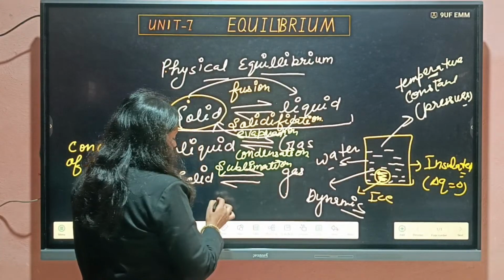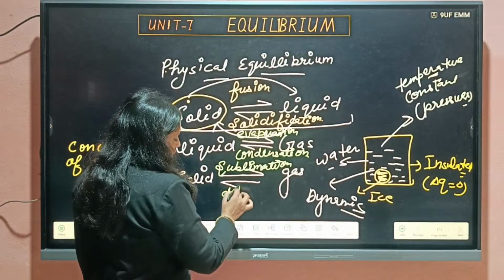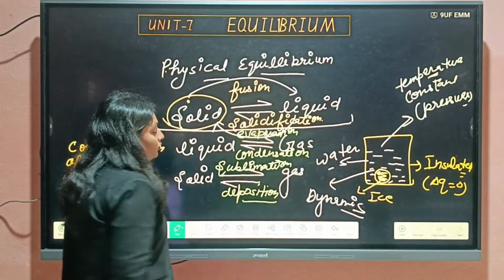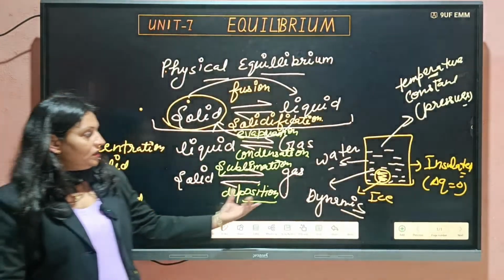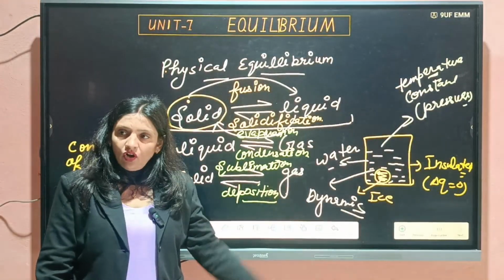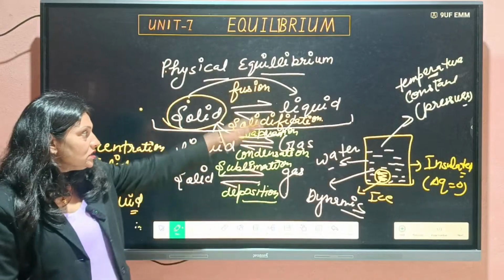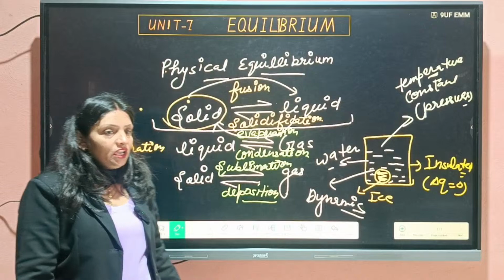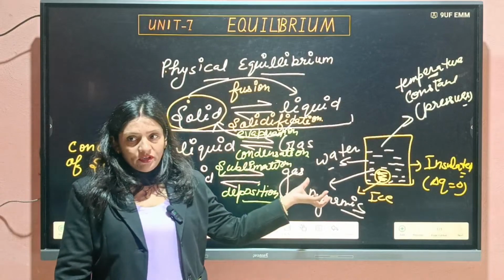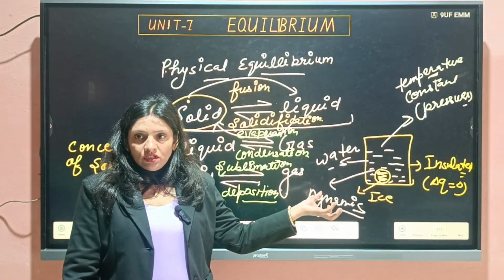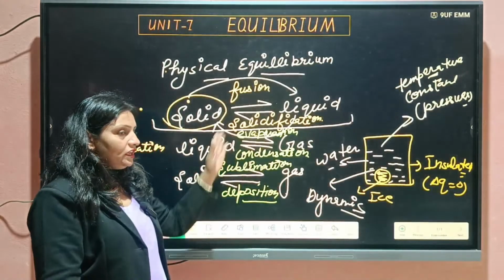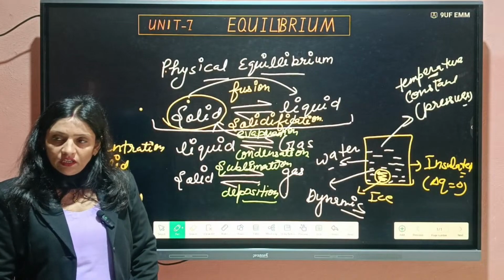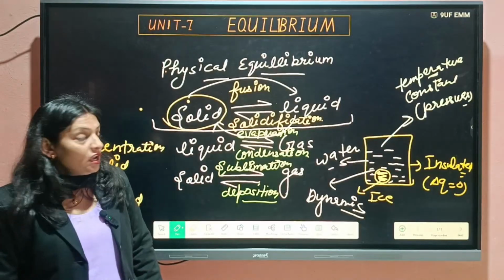And gas into solid is deposition. Means if rate of sublimation and deposition is equal, then also in equilibrium. These are the examples of physical equilibrium. Here phase transformation takes place. Clear or not? But rate of forward as well as backward will be the same. Any doubt in this one?